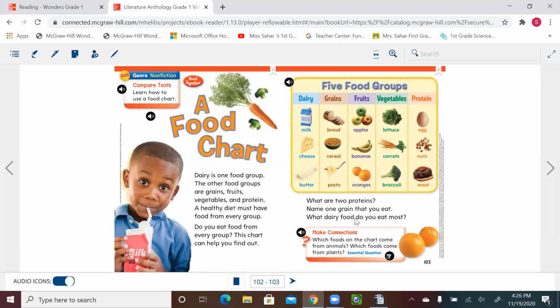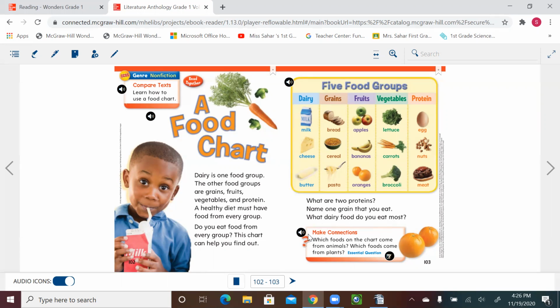Okay, what dairy food do you eat most? Do you like to always drink milk, or is cheese your favorite that you add to most of your meals, or butter that you like to add to your bread, or when you make an omelette you use butter, or ice cream, you like to have ice cream for dessert, or yogurt. So these are the dairy products.